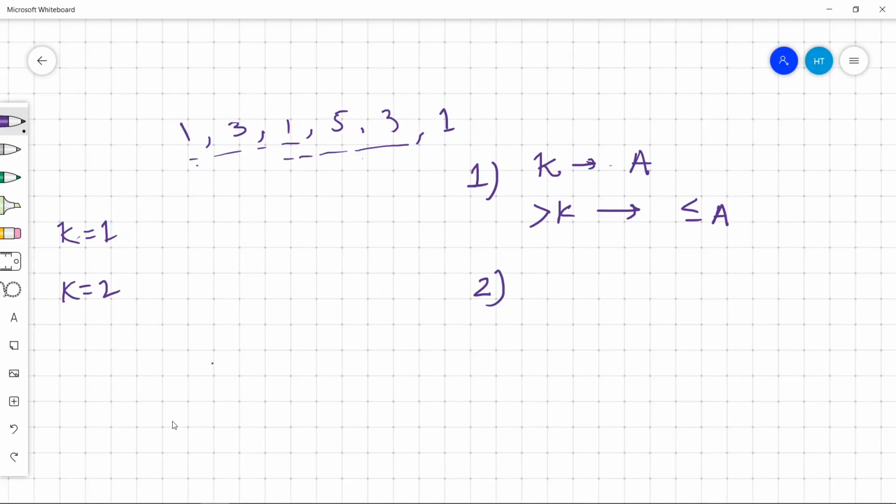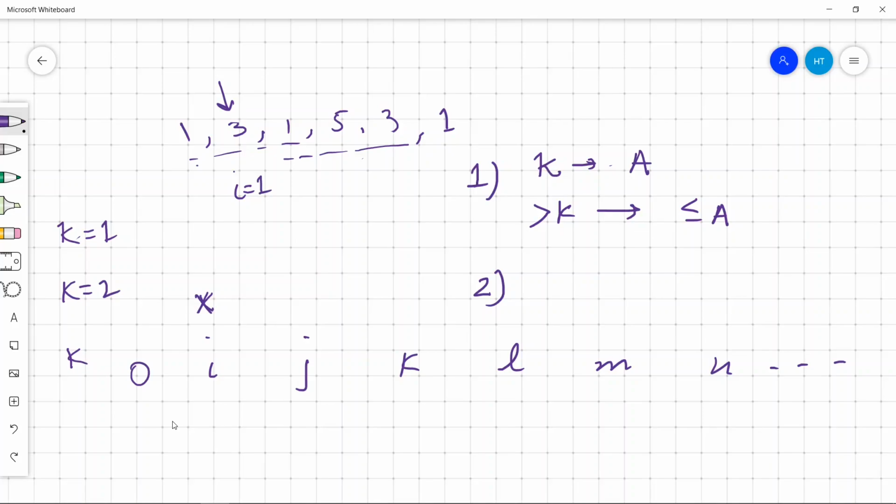So if we have occurrences of an element X at indices I, J, K, L, M and N and so on, then X can be a part of the answer for k equal to the maximum of all the consecutive differences, such as J minus I or K minus J. So suppose the first occurrence of 3 is here. So the first occurrence of 3 is at I equals 1.